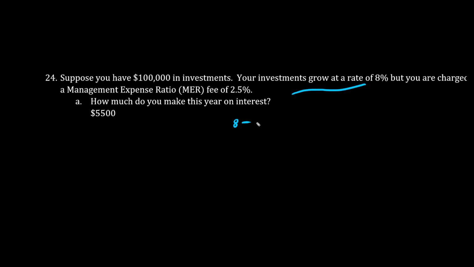8 minus 2.5% is 5.5%. So your money only grows 5.5% because the bank takes that other 2.5%. $100,000 times 5.5%, or 0.055, is only $5,500. So the key is to find a good investment with low fees.